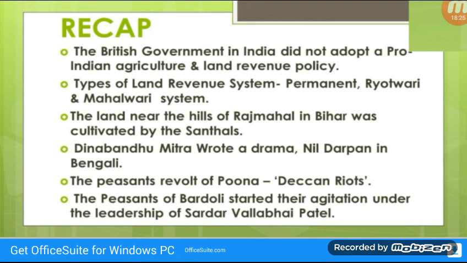The land near the hills of Rajmahal in Bihar was cultivated by the Santhals. Dinabandhu Mitra wrote a drama, Nil Darpan, in Bengali. In 1875, the peasants revolted in the district of Pune. That event has been called the Deccan Riots. The Punjab Land Alienation Act was passed in 1900. In August 1921, the Mopla tenants rebelled against the oppressive Zamindars. The peasants of Bardoli, that is in Gujarat, started their agitation under the leadership of Sardar Vallabhbhai Patel.